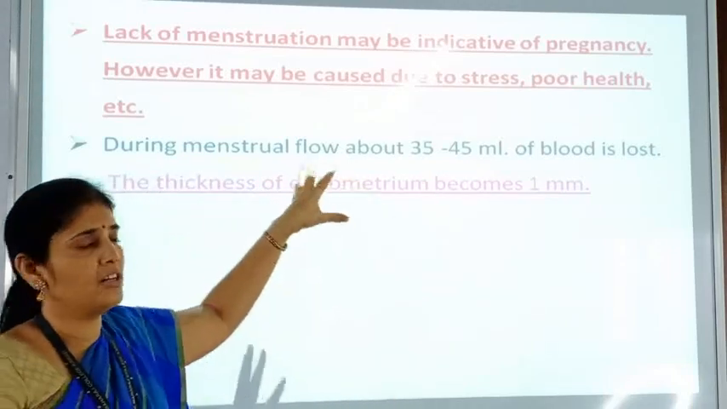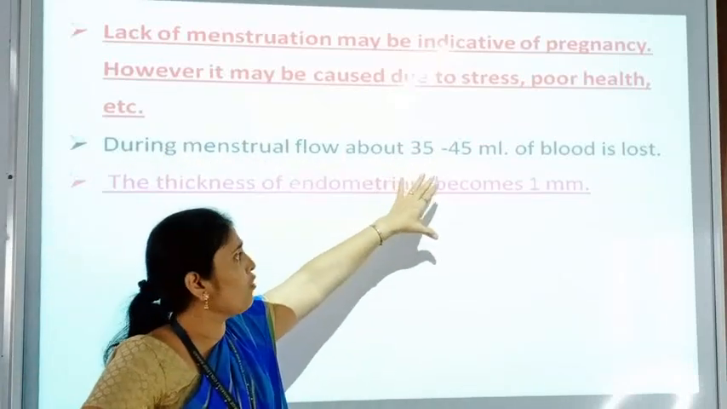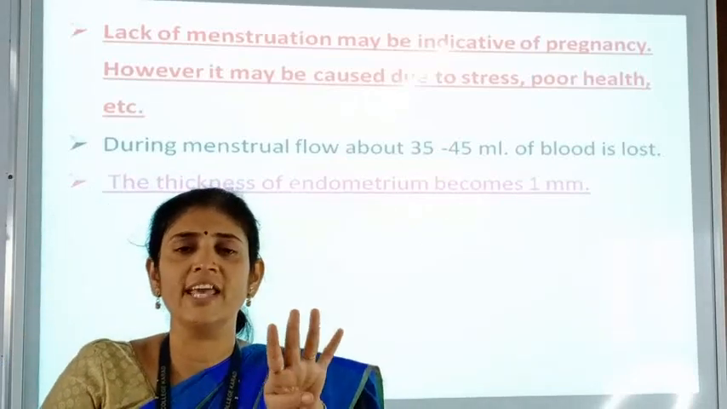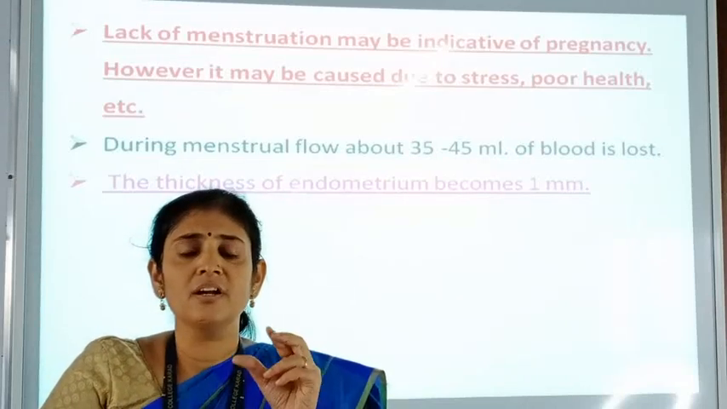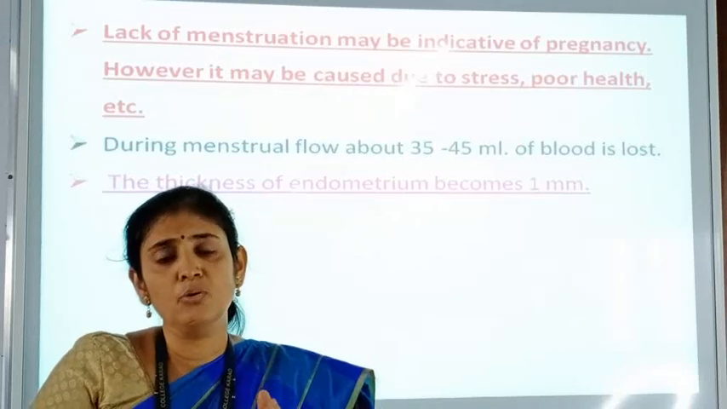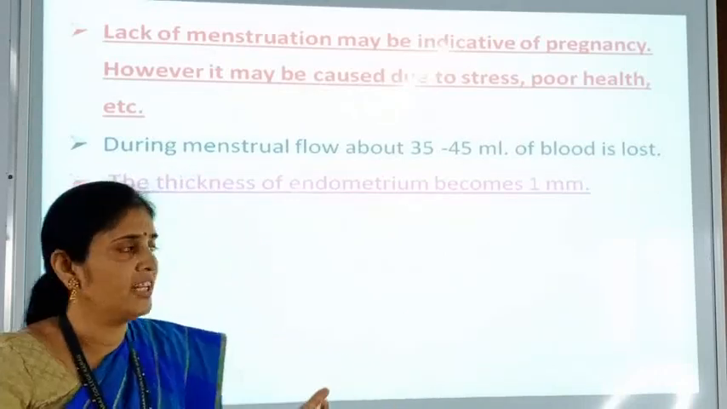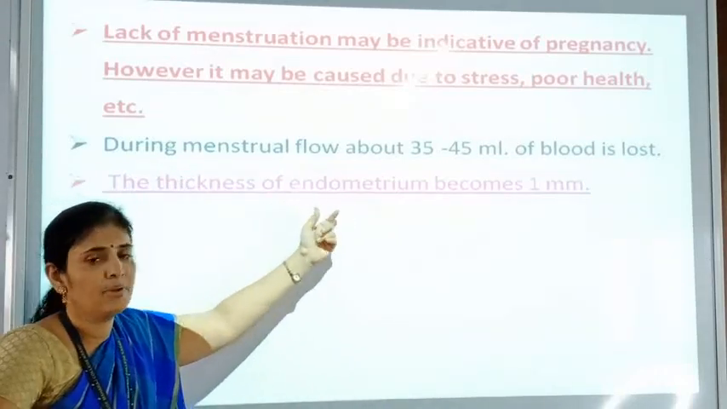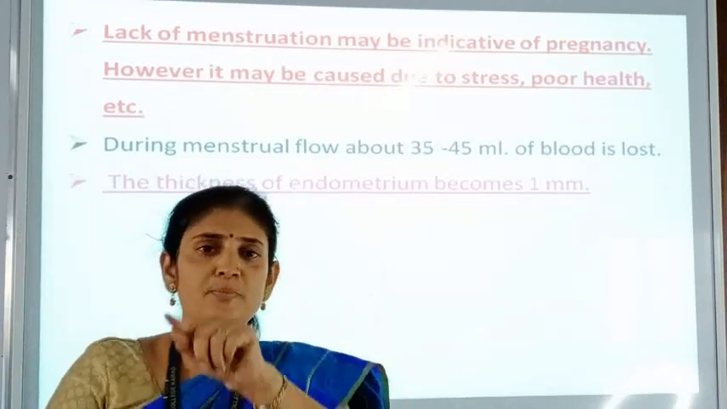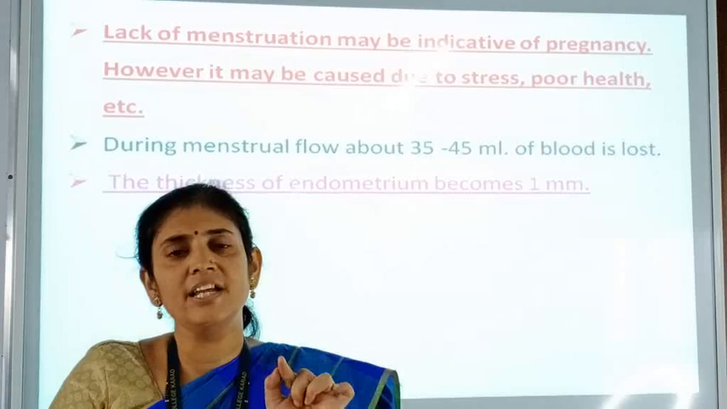So here we have to understand these points. So here during menstrual flow about 35 to 45 ml of blood is lost. Means this phase occurs over 4 days, and during those 4 days about 35 to 45 ml of blood is lost from the female body. So due to this condition the females show some weak conditions during this menstrual phase, and the thickness of the endometrium becomes 1 mm. So due to this menstrual phase the endometrium wall which is present inside the uterus has a thickness of 1 mm.